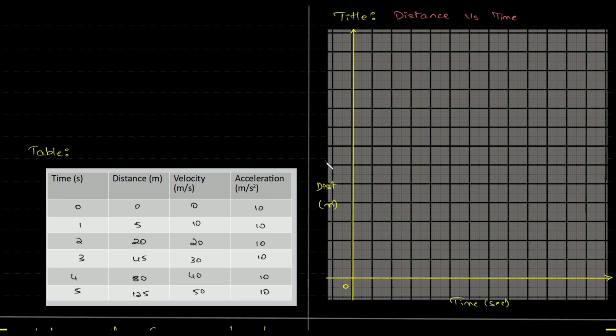in meters. Right, guys? So you can see that the table has all of that. Sorry, I didn't talk about the table. So we have time, distance, velocity in meter per second, and acceleration in meter per second square. Time is in seconds and distance is in meters. Right, guys? And we are plotting from 0 to fifth second. Right? The calculation will run the same. It's not too hard.